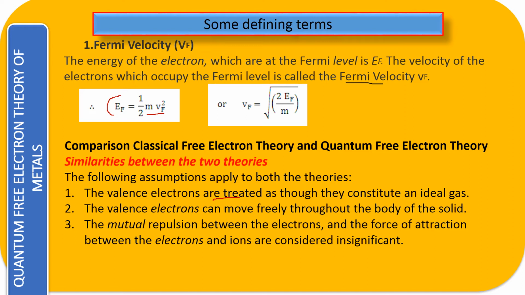Between the positive charges and electrons, you can have an attractive force. Between positive charge and positive charge, that is between the lattice, we will have a repulsive force. Those types of forces are irrelevant in both theories. In both theories, we say they don't have a real impact to change the theory of conductivity. So these three are the similarities between the classical theory and the quantum theory.